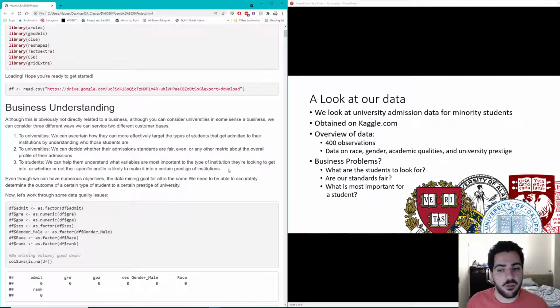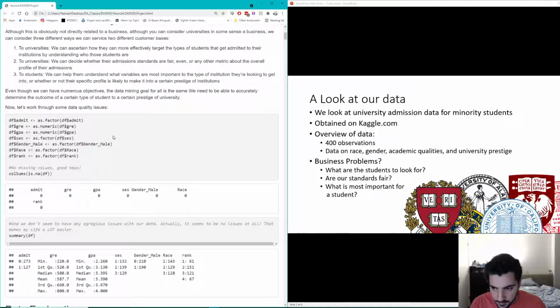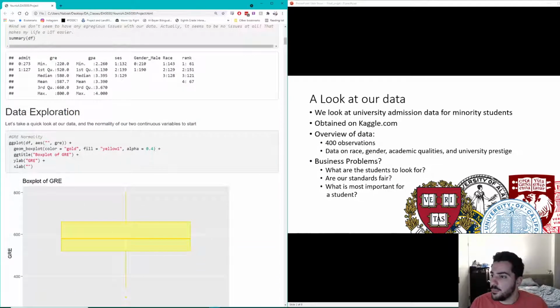Another question for universities is, are our standards fair? Now, our data set is only looking at minority students, which I was a little unhappy about, but it gives us a sense for if we're treating all minority students equally or not. And the last point for students is I'm a student. I want to know what are the important factors for me to get admitted into certain types of universities. So we're also going to take a look at that later.